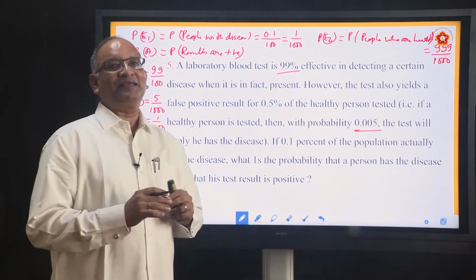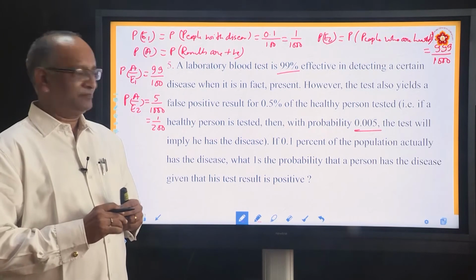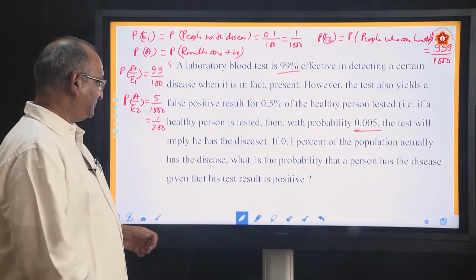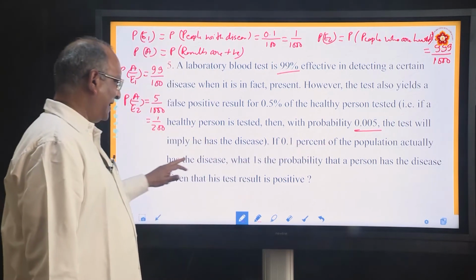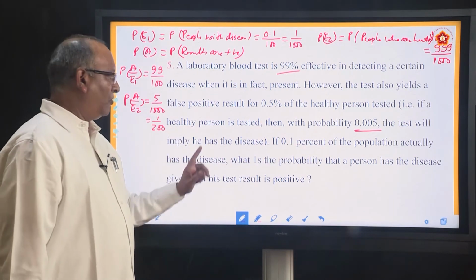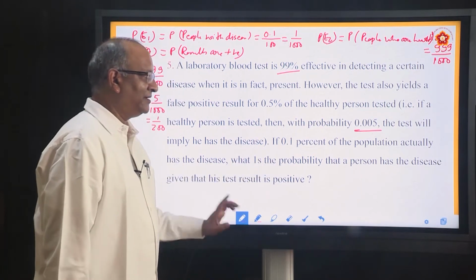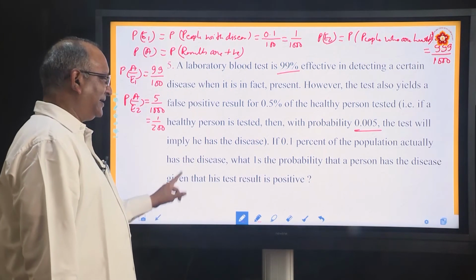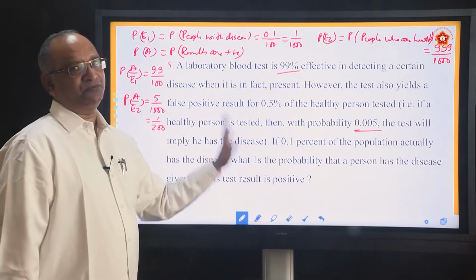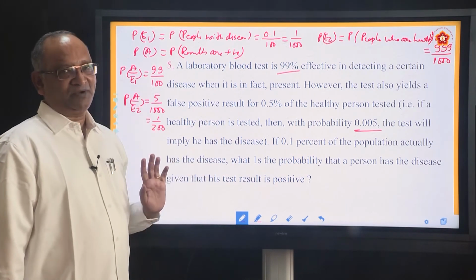Now come to what he is asking. Read the last sentence. If 0.1% of the population actually has the disease, what is the probability that a person has a disease given that his test result is positive? What is it that we want to find out?